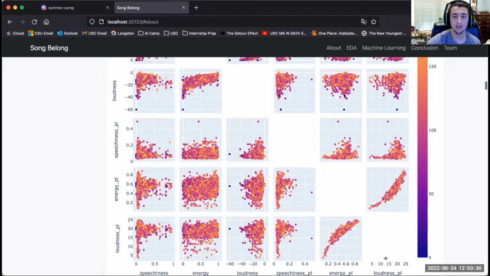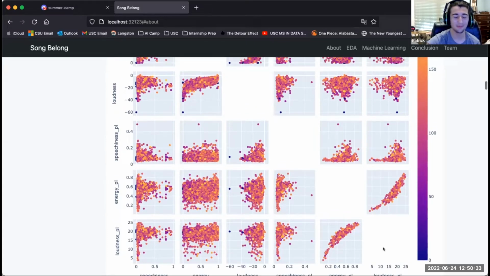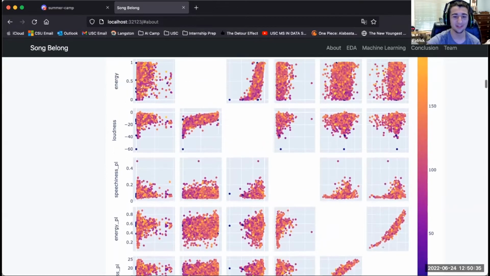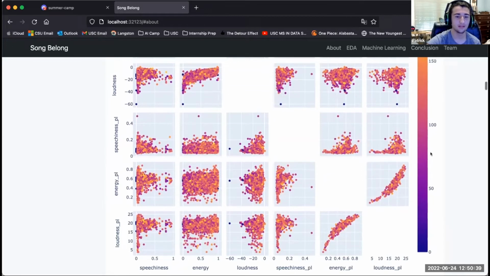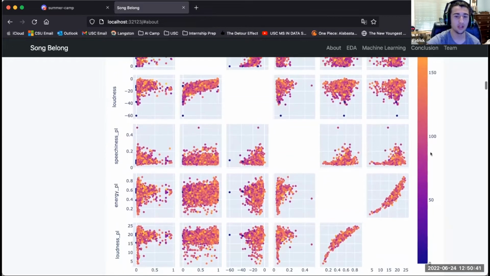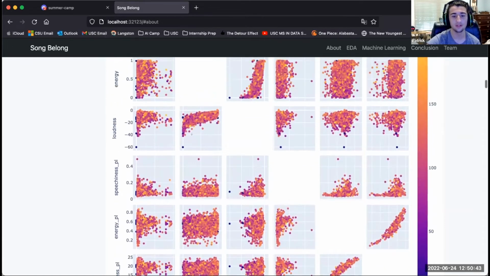So looking at the pair plot, you can see that energy PL and loudness PL have a very tight correlation with each other. And same goes for energy and loudness, which would make sense because PL is the average of all the energy and loudness. So it would make sense that it's more tight. Otherwise, most of them don't really have any correlation with each other. They're kind of just noise, more or less.